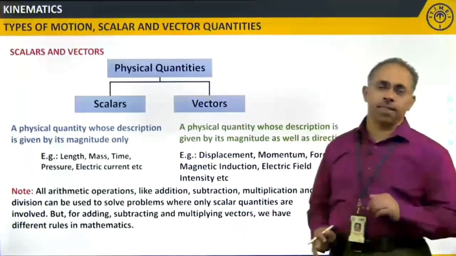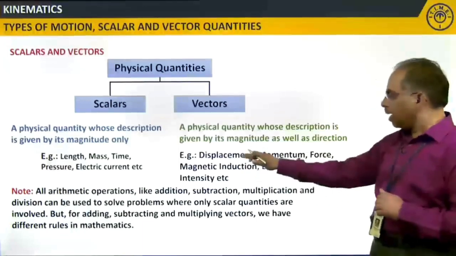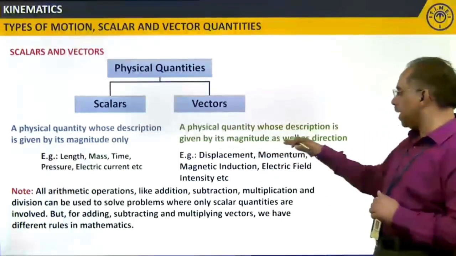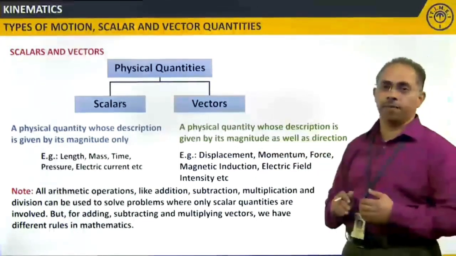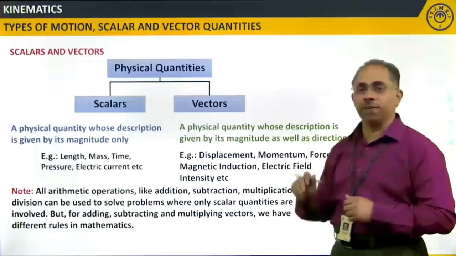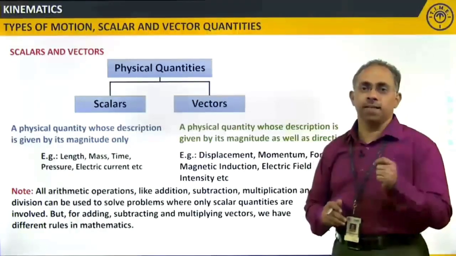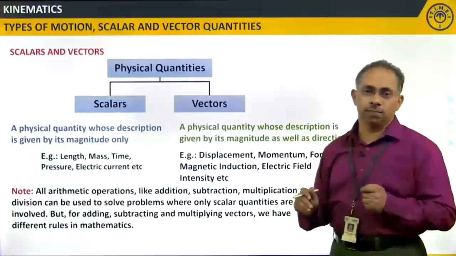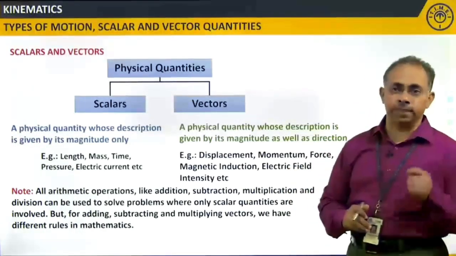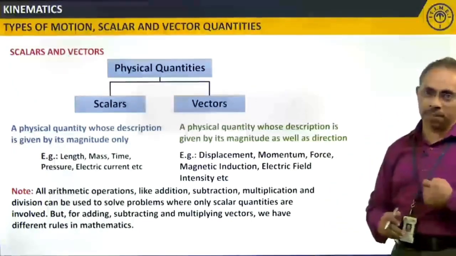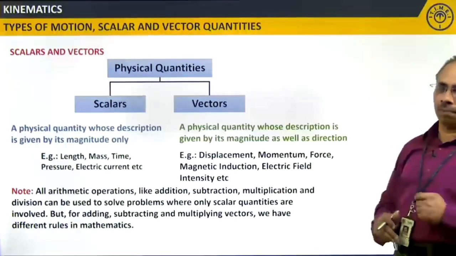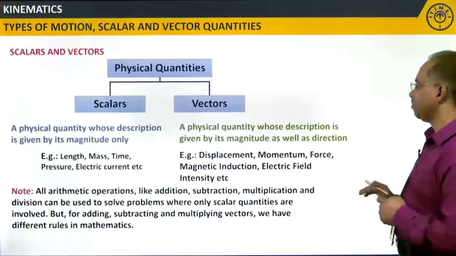Now coming to the point I am talking about: magnitude as well as direction, both are important for a vector. So why does a physical quantity require both magnitude as well as direction for its complete description? I'll take a small example.